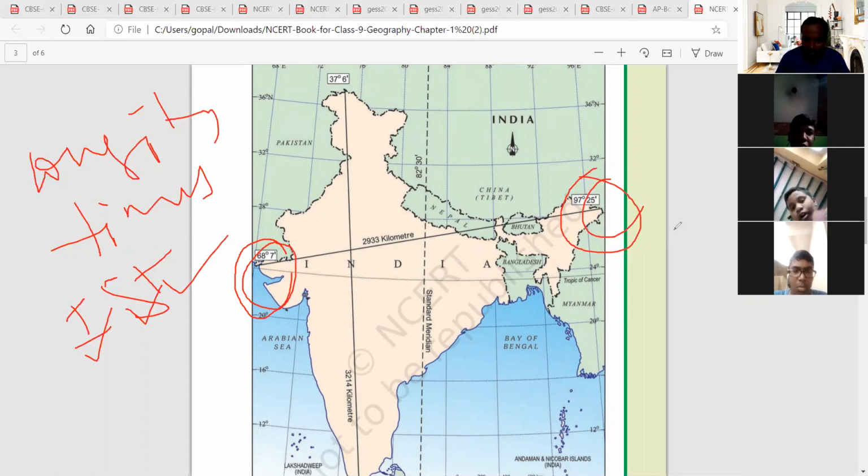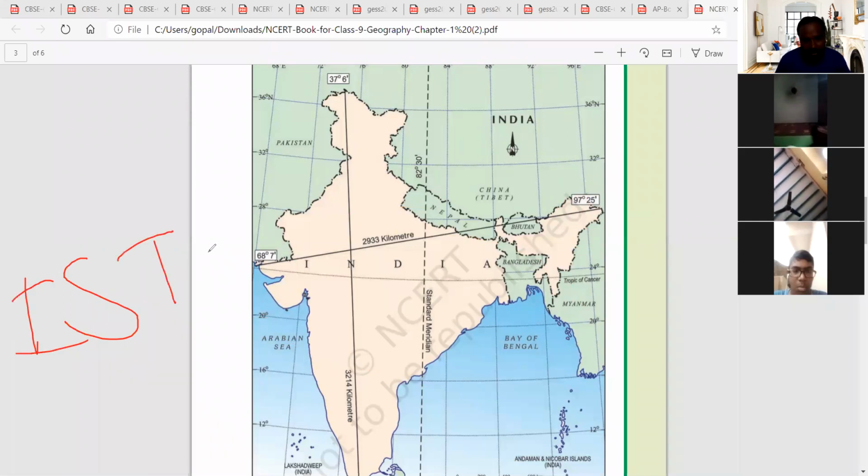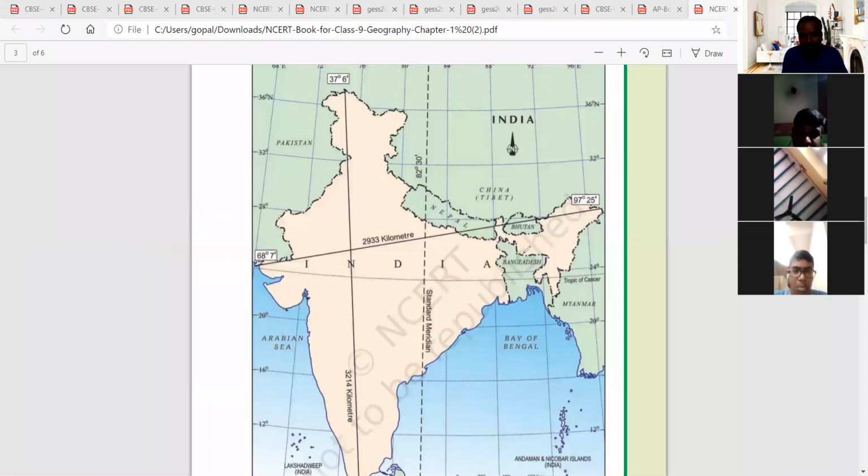So to overcome this problem, we are treating the whole of India as a single time. That time is called standard time, IST, Indian Standard Time. I will tell you about time zones in a separate class, because it is a separate topic, and I will explain it in detail later.